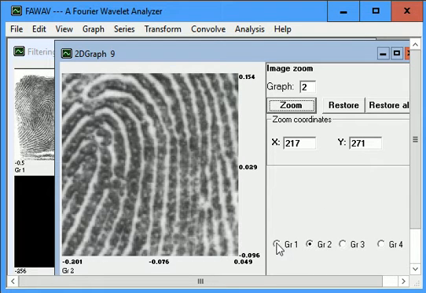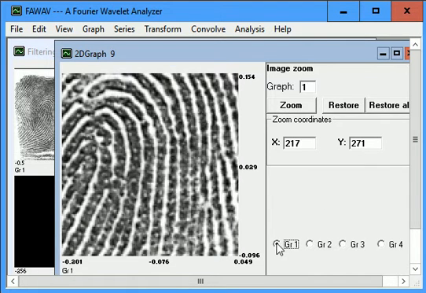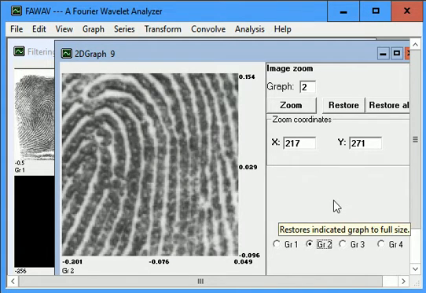And the original, you can see the edge enhance is sharpening, brightening and sharpening the original image. So there's an example of gray field filtering and edge sharpening with Fawav. Thank you for watching.